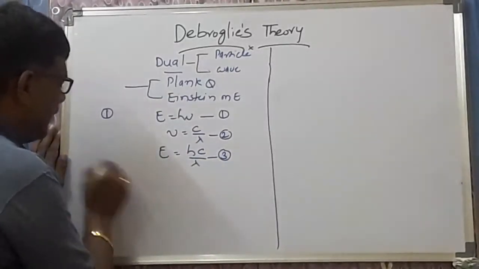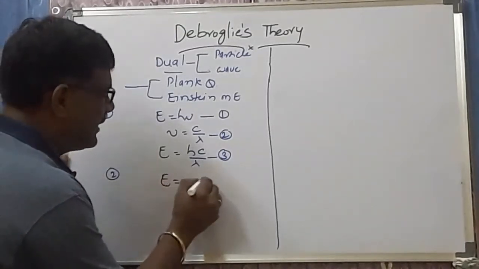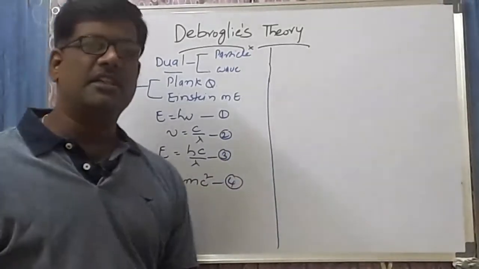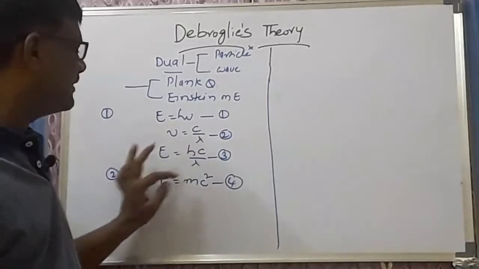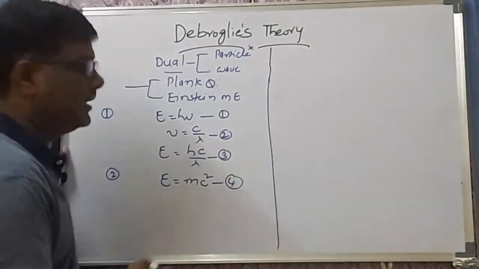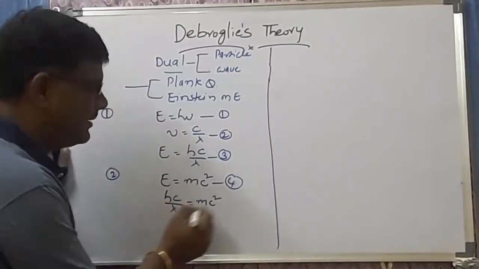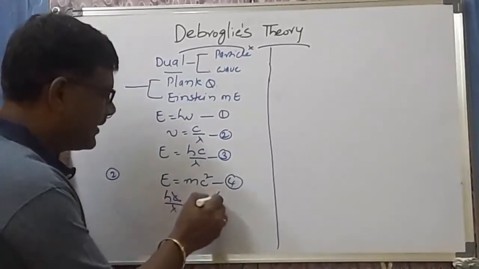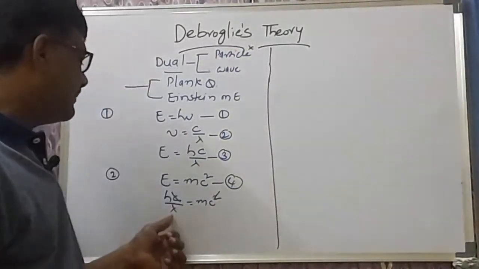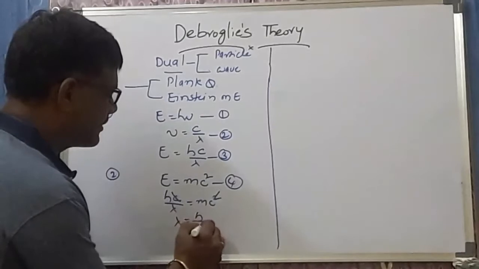According to Einstein's energy-mass equivalence, we are very familiar with the equation E is equal to mc square. Let us call this equation number 4. If you observe equations 3 and 4, both are saying the same thing: E is equal to hc by lambda, and E is equal to mc square. Based on equations 3 and 4, we can write hc by lambda is equal to mc square. One c gets cancelled. What is my aim? My aim is to calculate the wavelength, lambda. So I take lambda on this side and mc on the other side, and you get lambda is equal to h by mc.